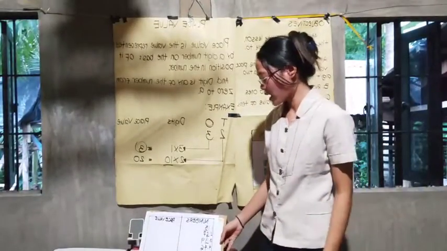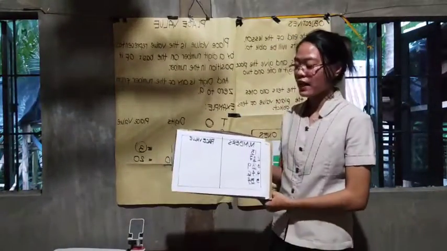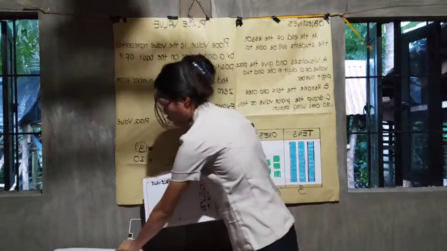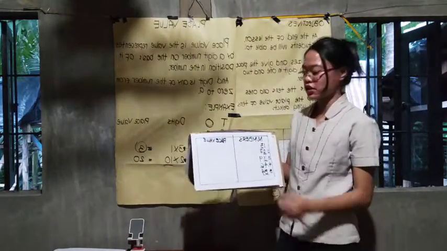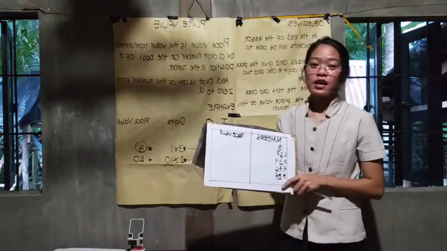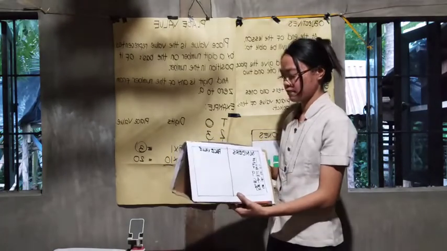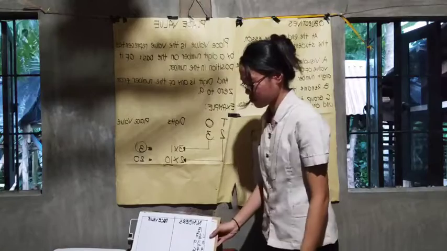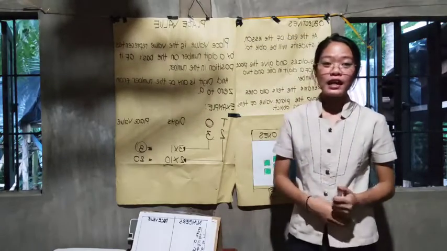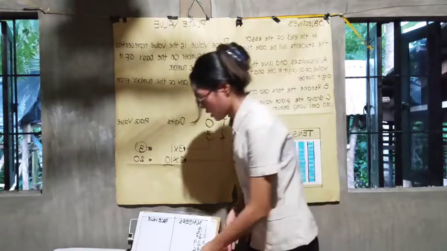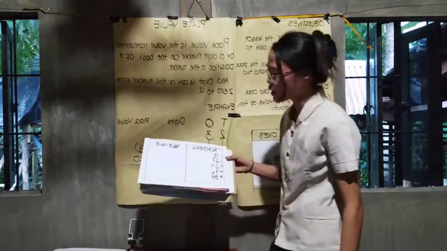Okay, so let's have another one. Identify the place value of the underlined digit. Okay, bibigyan ko po kayo ng 1 minuto upang gawin ito. Okay, are you done, class? So number 1.